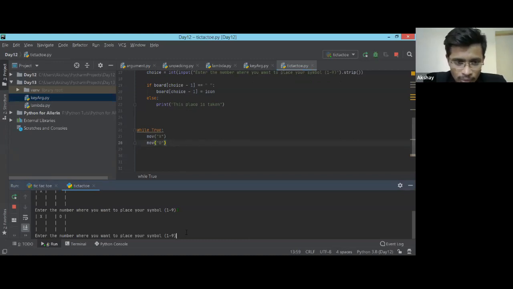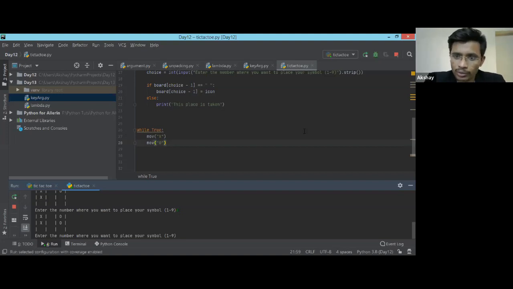Another person. Suppose this X person wants to print his number, 1 2 1 2 3 4. Okay, see, on the fourth position he has printed his number. Now let's go and print for the other person. See, I'm getting the board updated according to the person who is changing the game. Okay, so right now it's very, very confusing.